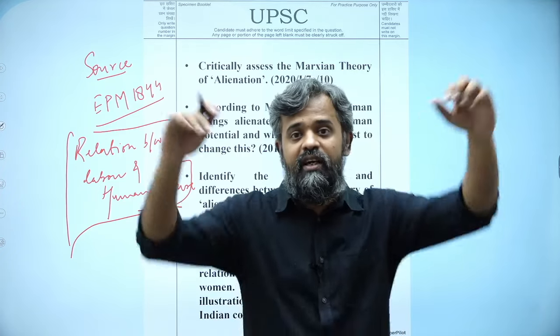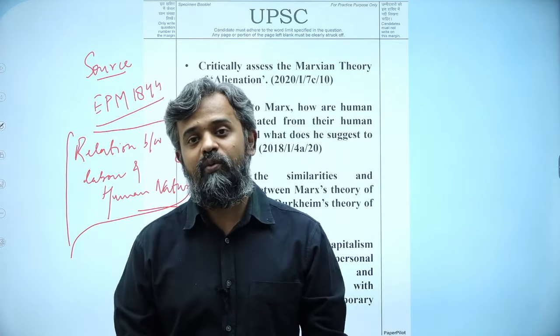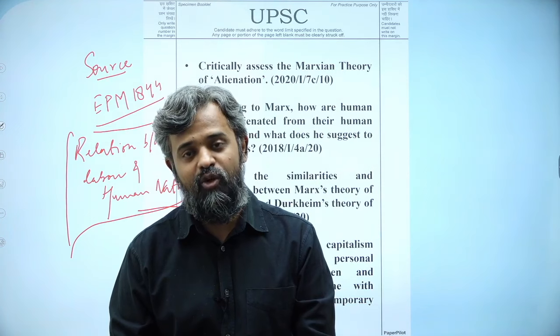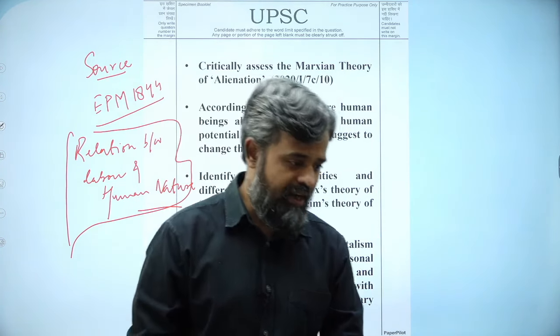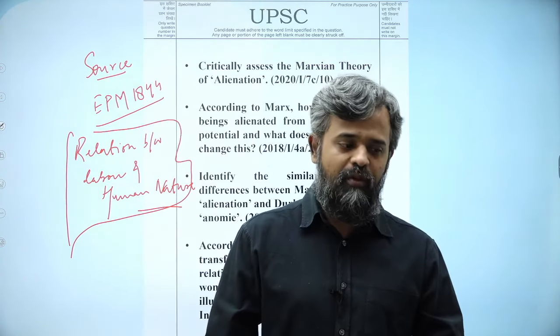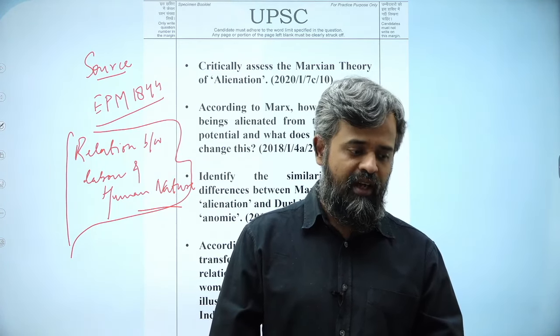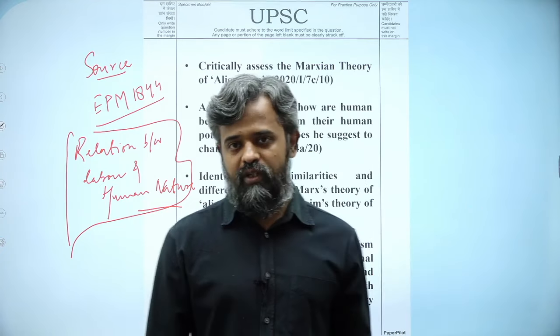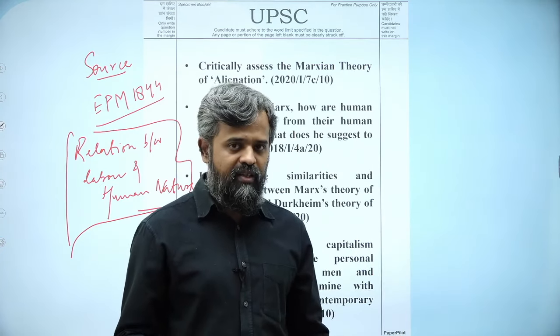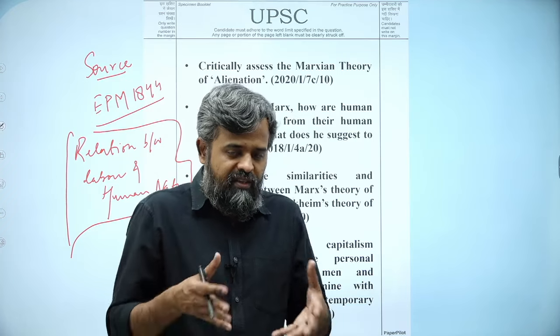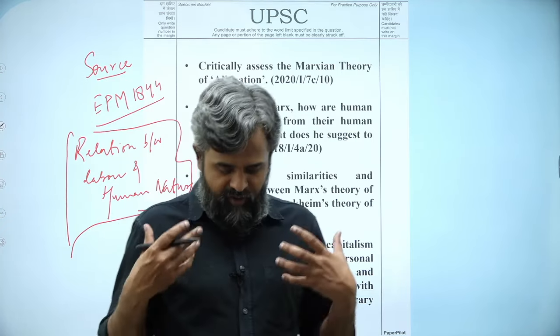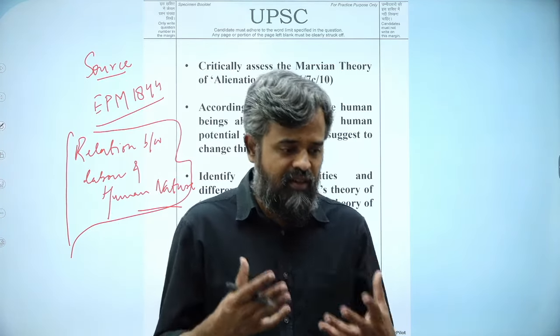And as the worker gets alienated from their own labor, the worker also gets alienated from their own true human nature. Now, some of the important aspects: labor is external to the worker. So basically, it does not belong to his essential being. As the worker is working, the labor is not really part of his self. It is external to the worker.